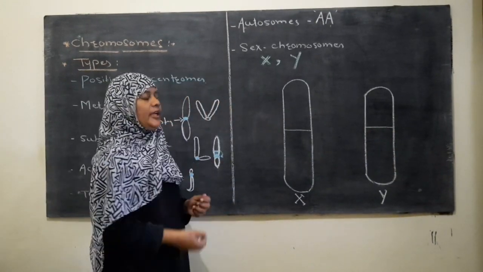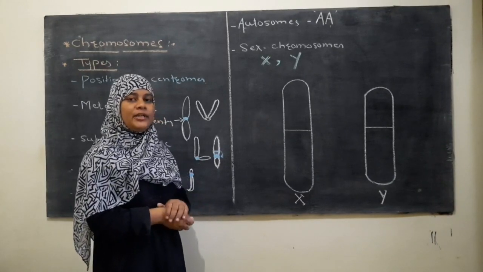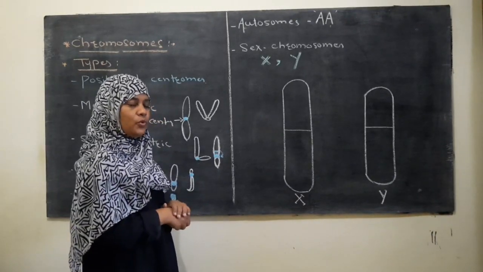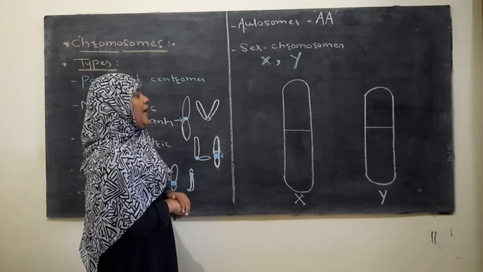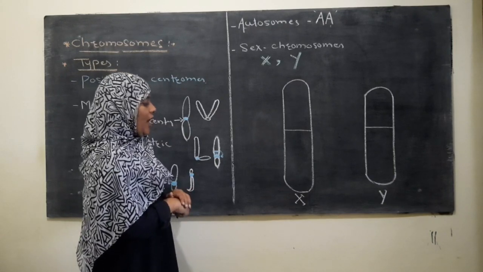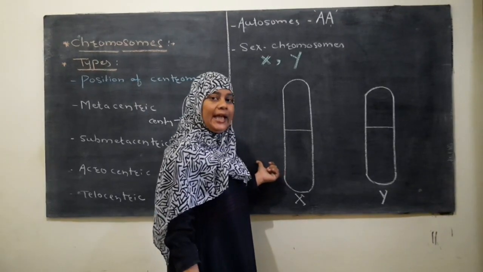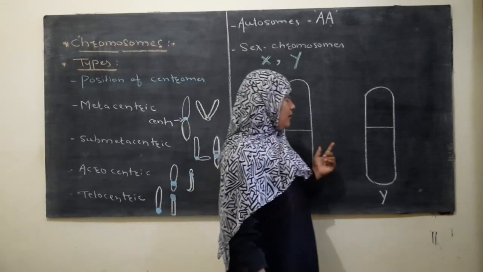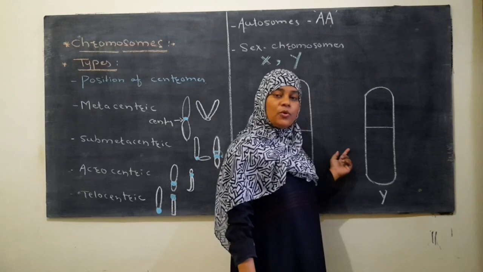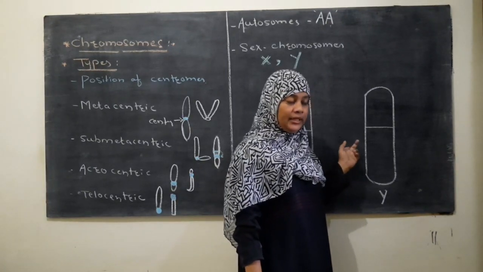Okay, so in the case of human beings, sex can be determined by the presence of two chromosomes, X and Y. X chromosome is found both in male and female, whereas Y chromosome is found only in male.